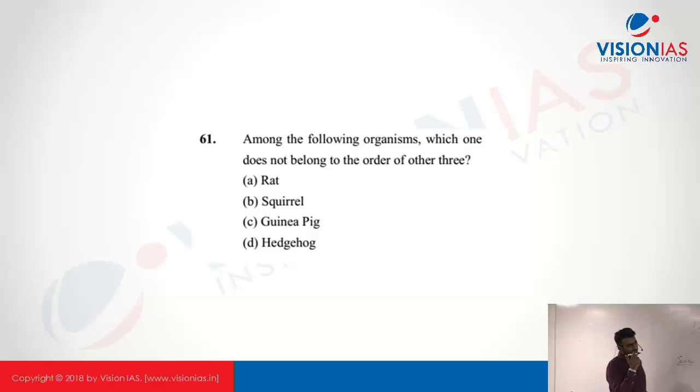61 ये तो simple है. Basically, which of these do not belong to the other order? कौन सा है? Hedgehog. The rat, squirrel, guinea pig, all three are rodents.